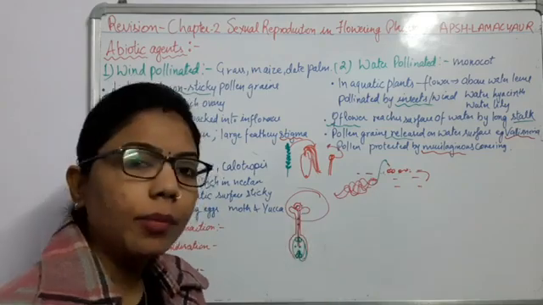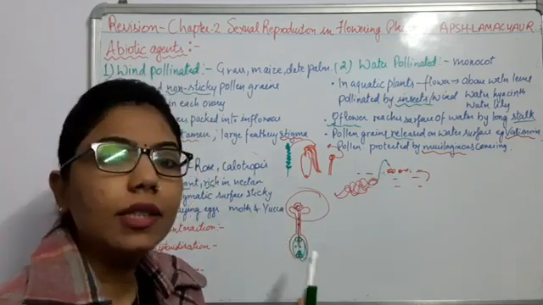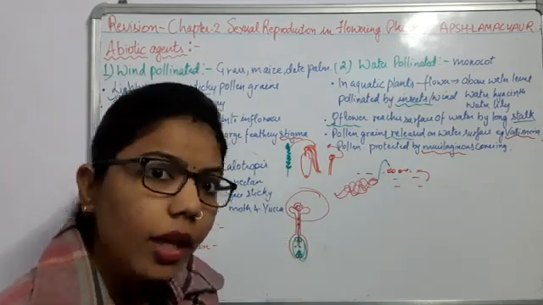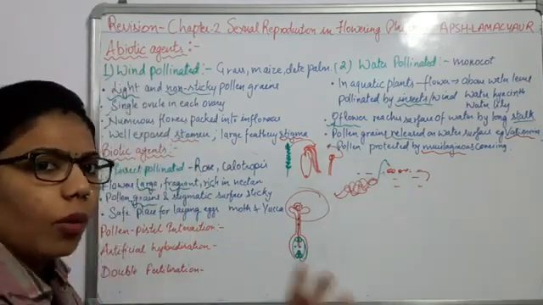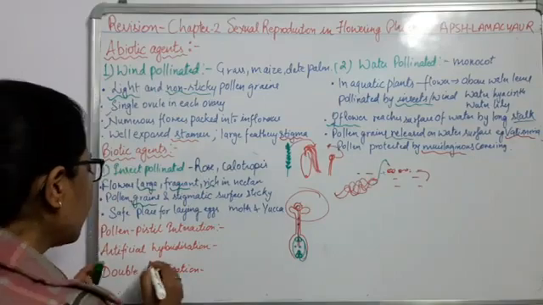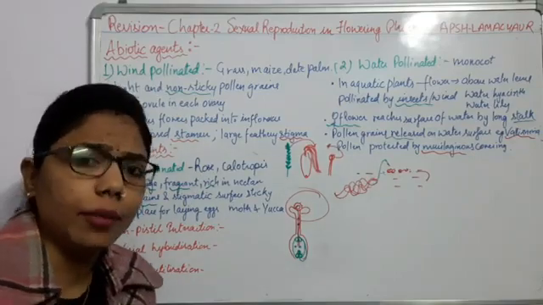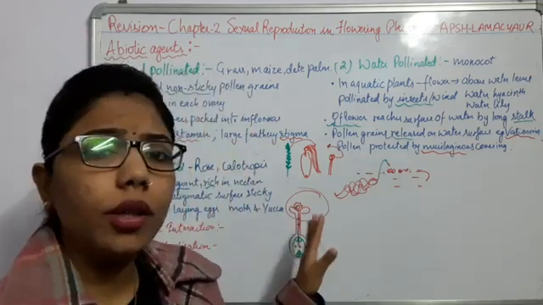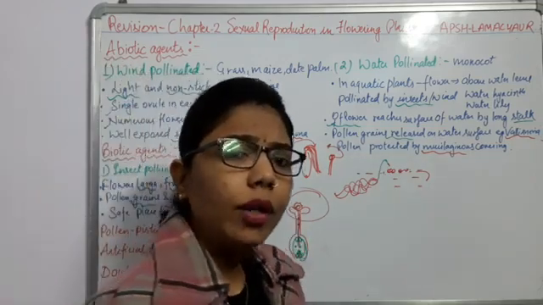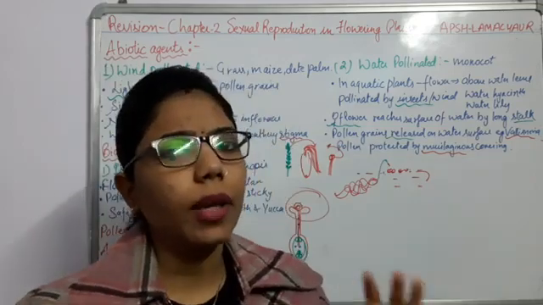Pollen grains must be mature, and this female stigma must be receptive. So these conditions must be fulfilled, then only there will be a proper interaction, right? Now we come to artificial hybridization. What is the meaning of artificial hybridization? We know that during pollination there will be movement of pollen grains from one plant to another plant.